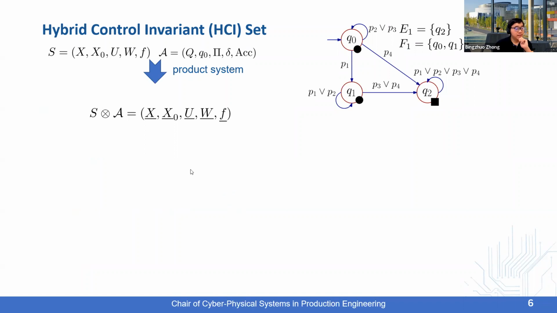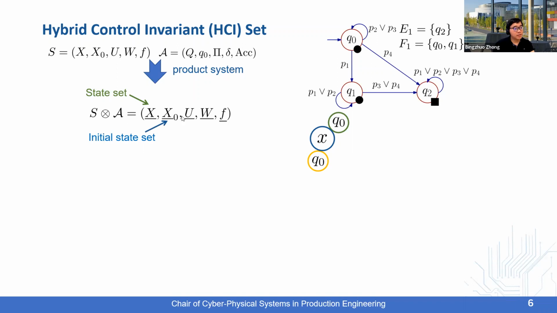The product system has the hybrid state set in which there is some element like this. So the hybrid state contains one element from the continuous state set of the system and two discrete states that come from the state set of the DSA. So the discrete state here denotes the beginning of one of the possible transitions in the DSA and the end of this transition. So there is a transition from Q0 to Q0. So we have a state like this.